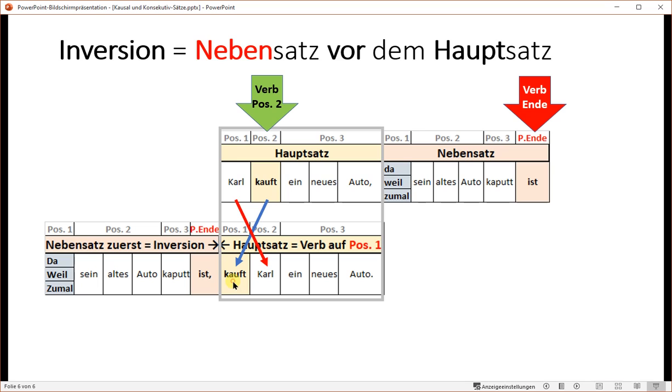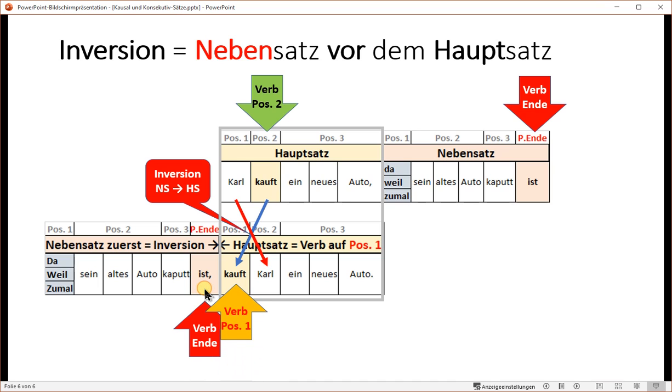That's extreme. So this is an inversion. The Nebensatz comes before the Hauptsatz, and that's when in that Hauptsatz here the verb and the subject change position. That's why in the inversion, yes, the verb is still at the end, but exception, the verb of this Hauptsatz in an inversion, and only there the verb is on position 1.